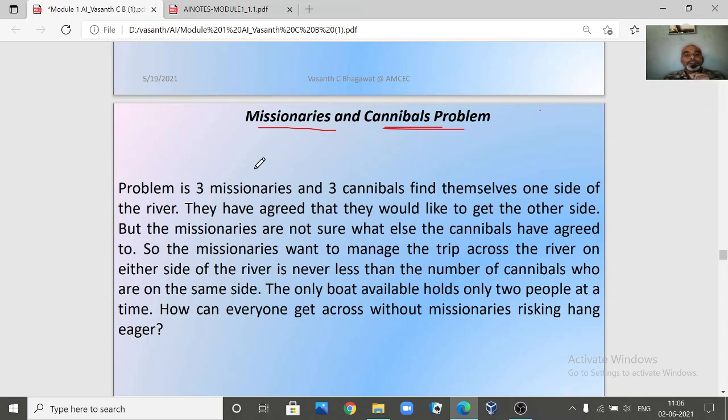Now what does the problem statement say? We have three missionaries and three cannibals who find themselves on one side of the river. Let us say this is the river, and they are on one bank of the river. Let me represent the three missionaries as M and the three cannibals as C. So three missionaries and three cannibals are on one end of the river.